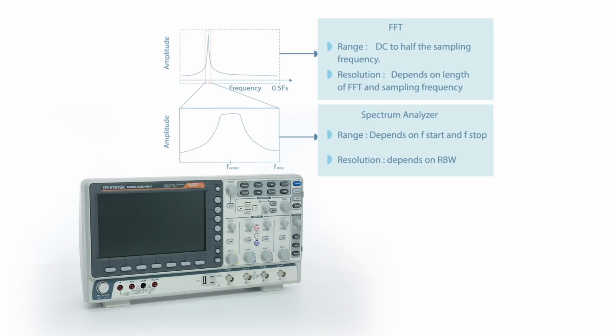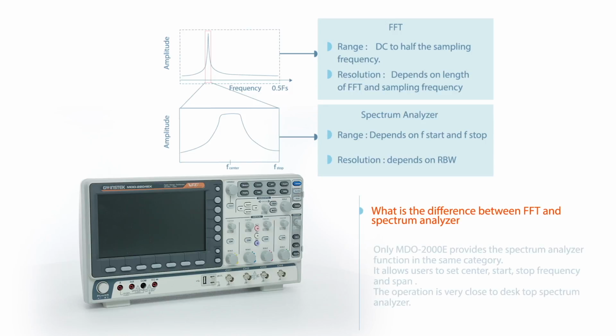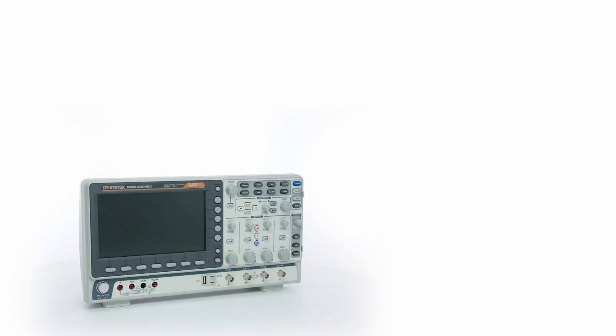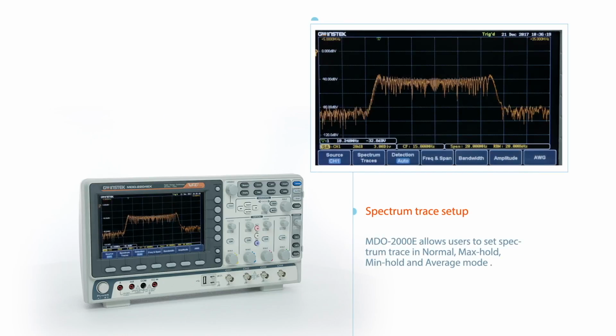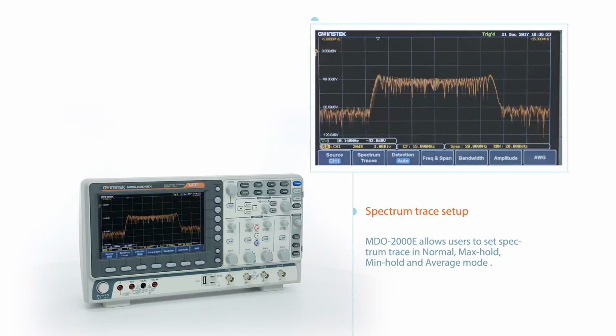Conventional DSO's FFT always calculates the entire signal bandwidth up to half the sampling rate. This series allows users to analyze the frequency domain of interest. The MDO-2000E allows users to set the spectrum trace in normal, maximum hold, minimum hold, and average mode.